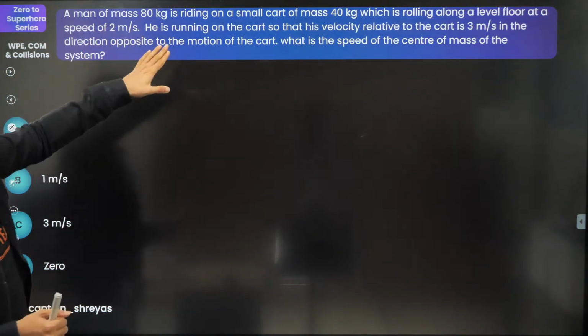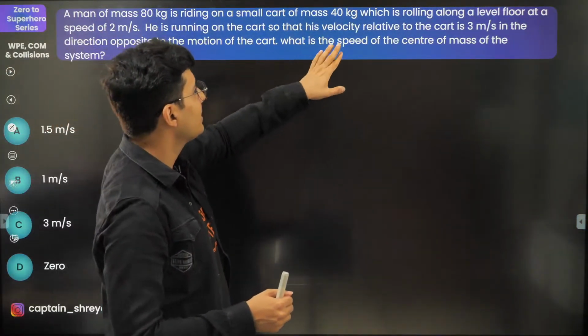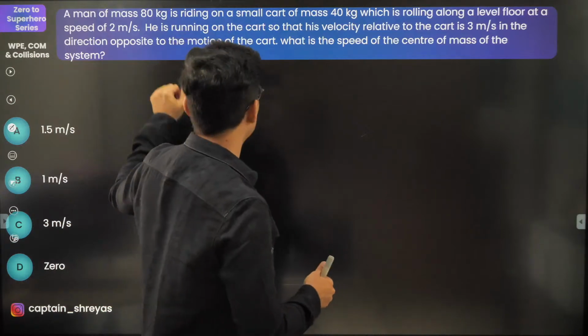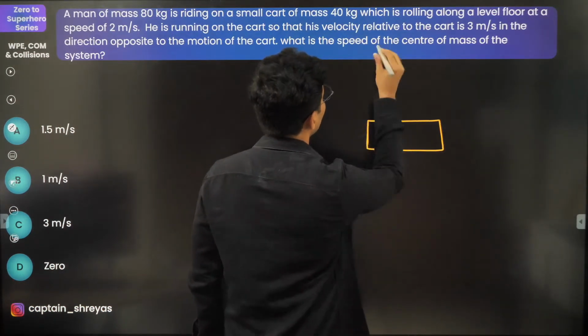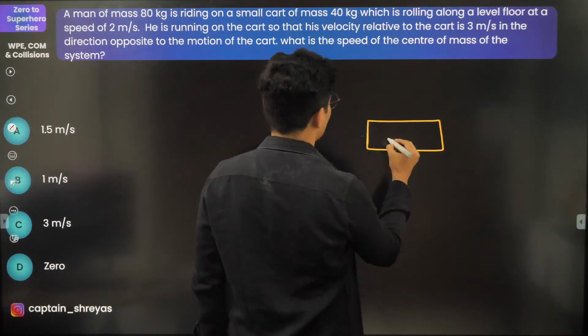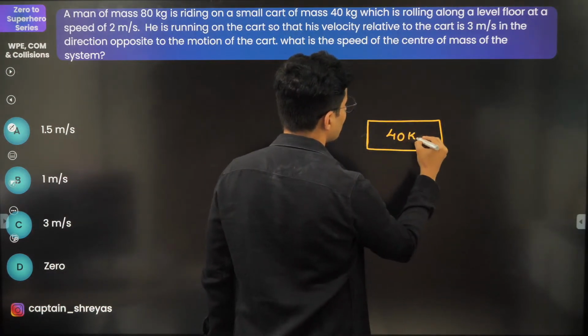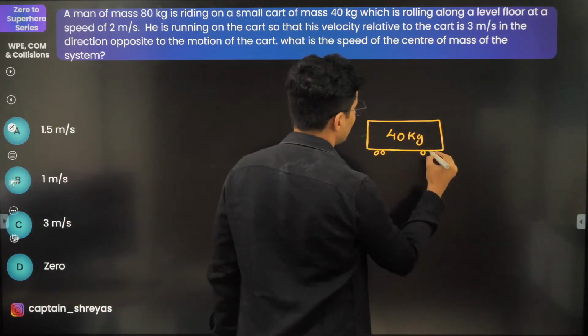A man of 80 kg is riding on a small cart of 40 kg which is rolling on a level floor at a speed of 2 meters per second. So there is a cart, and what is the mass of the cart? The mass of the cart is 40 kg. This is the mass of the cart, which is 40 kg.